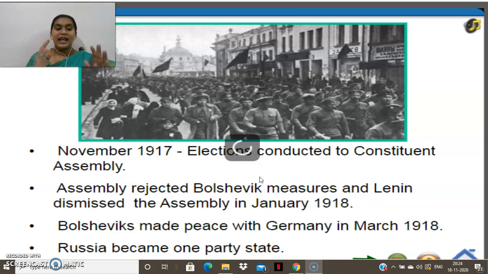Lenin dismissed the Constituent Assembly and there would be no other Constituent Assembly. Only one single party would be there for the country. So that's the reason Russia started to follow the single party, a one party state.